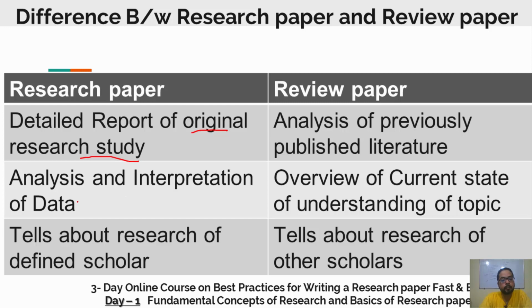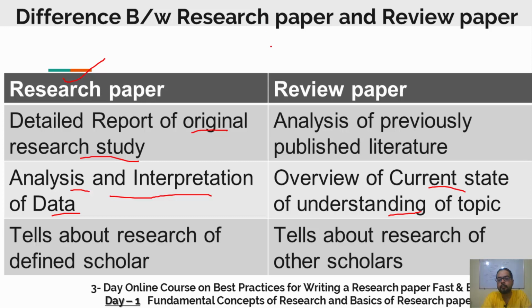The research paper tells about the analysis and interpretation of the data, while the review one tells us about the current state of understanding on that topic. So in a research paper it tells about the work of that scholar, but a review one tells us about the work of other scholars.